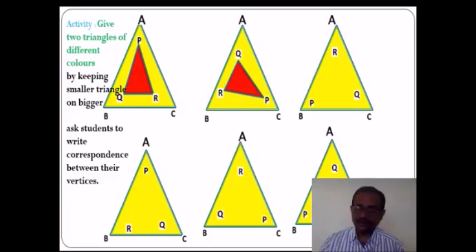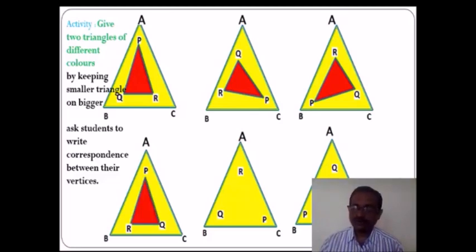So when he goes to the third figure, he observes that there is another correspondence, and he tries to understand. In the first figure, point A corresponds with point P, point Q corresponds with point A, and point R corresponds with point A. So the correspondence goes on changing. In this way, in the fourth figure, in the fifth figure, and at last in the sixth figure,